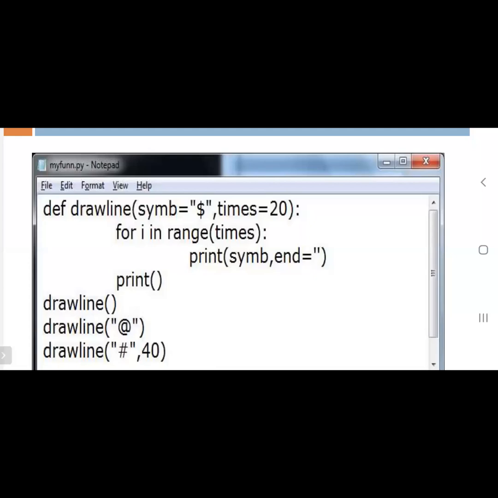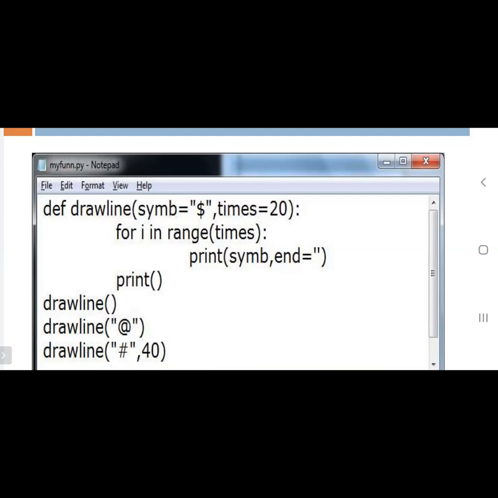We are passing the value, so what we passed will be used. That value will be placed in the position of the dollar sign. So the at symbol will be placed in symbol, and for times, since no second argument is passed, the default argument will be taken. What is the default value for times? 20. So 20 will be taken.